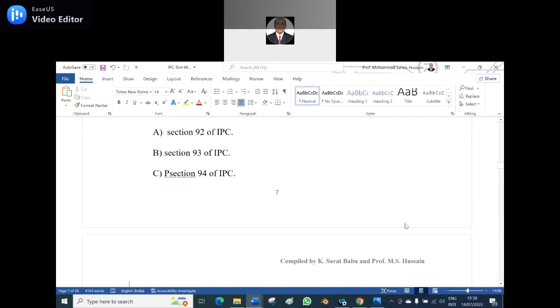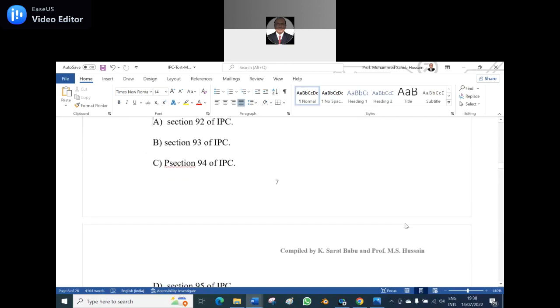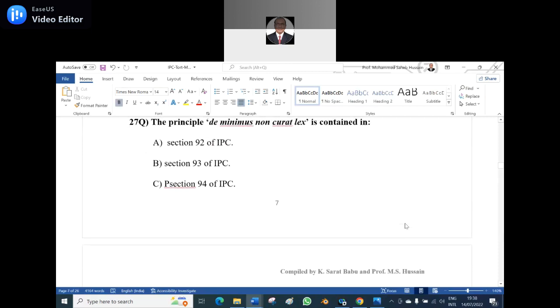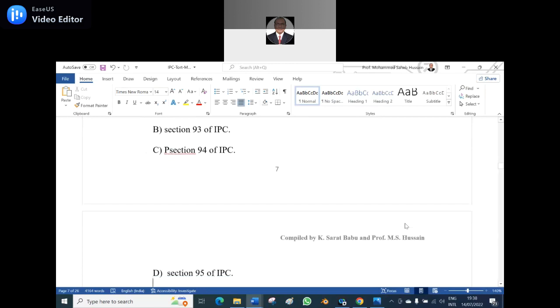Next, the 27th question. The principle de minimis non curat lex is contained in: A, section 92 of the IPC; B, section 93 of the IPC; C, section 94 of the IPC; D, section 95 of the IPC.